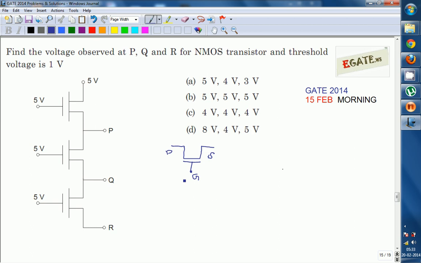In digital logic we are going with only 2 levels, either high level or low level. Assume that if Vg is equal to 0 volts, that is logic 0, then no channel will be created. By that time it will act as an off switch. So the NMOS transistor acts as an off switch whenever the control voltage, that is the gate voltage, is at 0 volts.